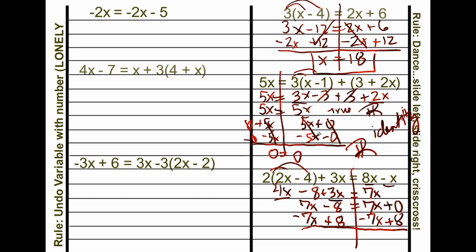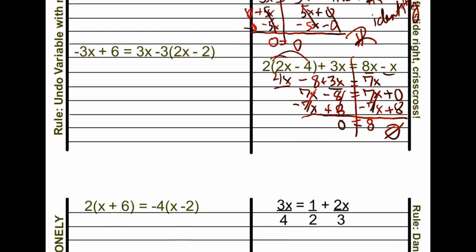All right, 7x cancels out. We end up with 0. Cancel out, and we get 8. 0 equals 8 is no solution. That is not true. No bueno.